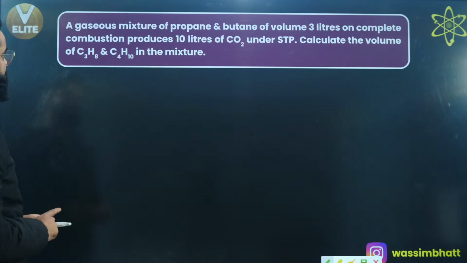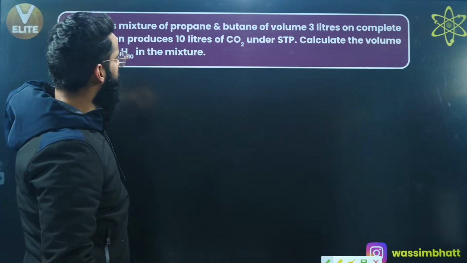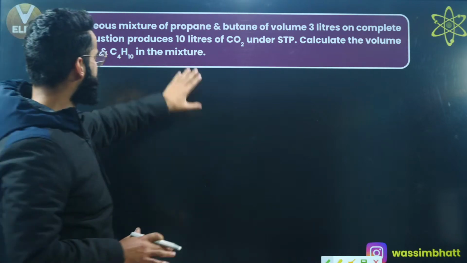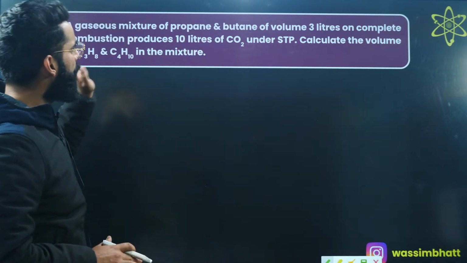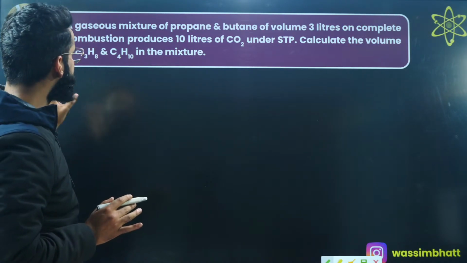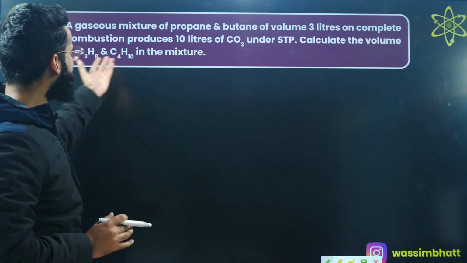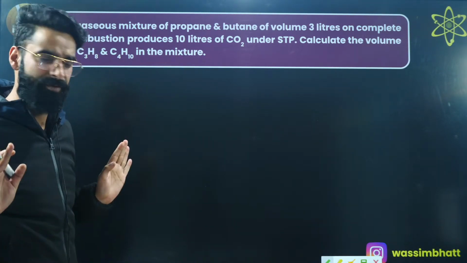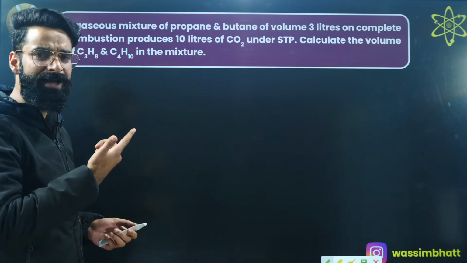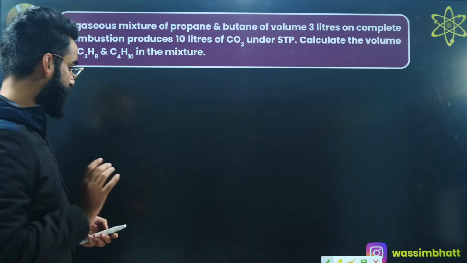Okay, let's have a look at this question, guys. Understand this question carefully now. A gaseous mixture of propane and butane. We have got a container which contains propane and butane of volume 3 liters. So the volume of the mixture is 3 liters. On complete combustion, it produces 10 liters of carbon dioxide at STP. Calculate the volume of propane and butane in the mixture. A similar type of question, but the methodology will be different. You can use the same concept which I showed you a few minutes back, or you can solve the equation in a different way as well. Let me show you the simplest way of solving the equation.